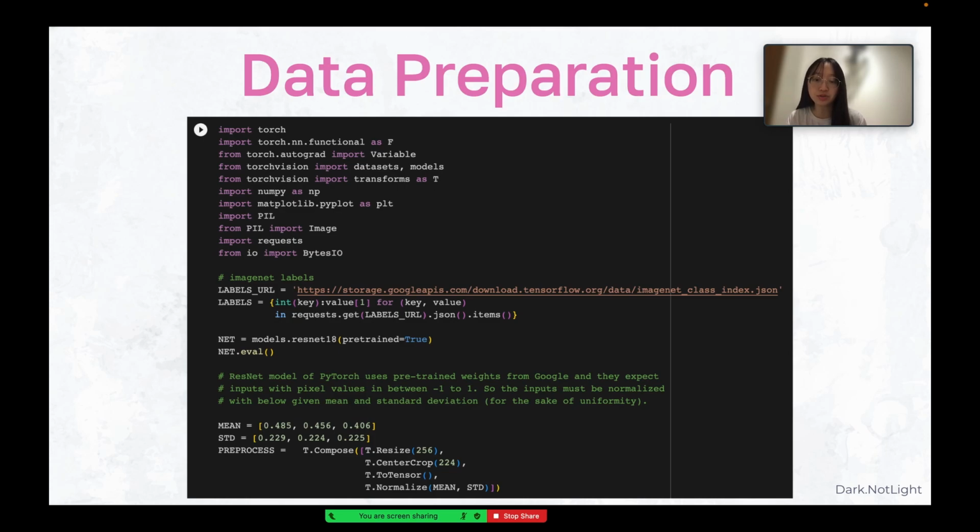The model being used for the attack is a pre-trained ResNet-18 architecture from PyTorch. ResNet-18 is a deep convolutional neural network that has been trained on a large dataset, including the ImageNet dataset, to perform image classification tasks. This specific ResNet-18 model is loaded with pre-trained weights, which means it has already learned to recognize a wide range of objects and concepts from images.